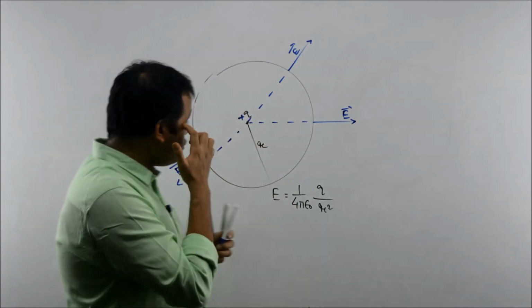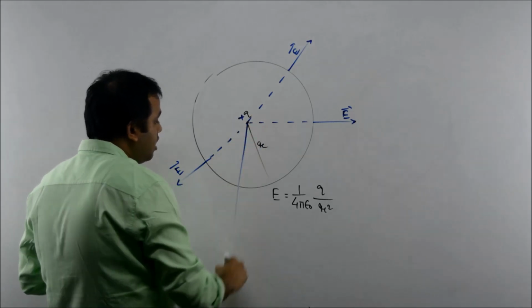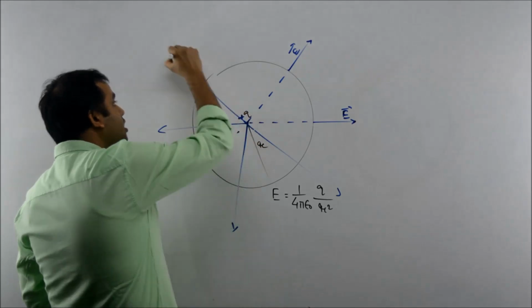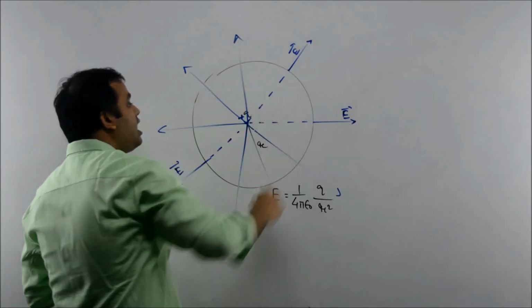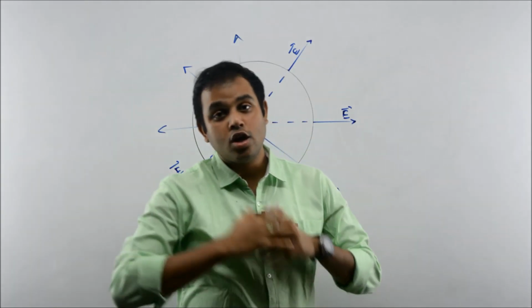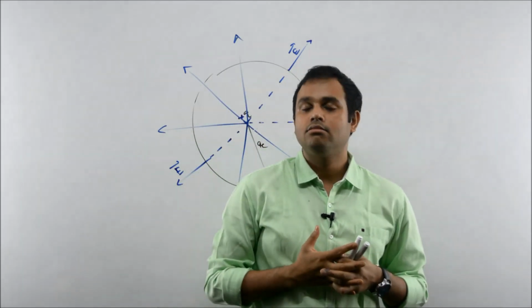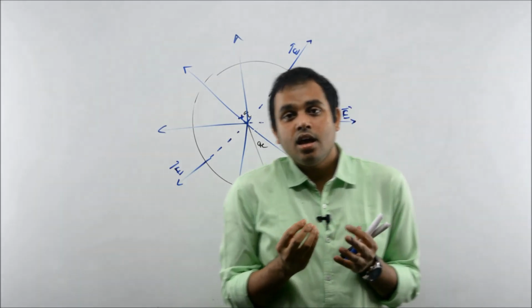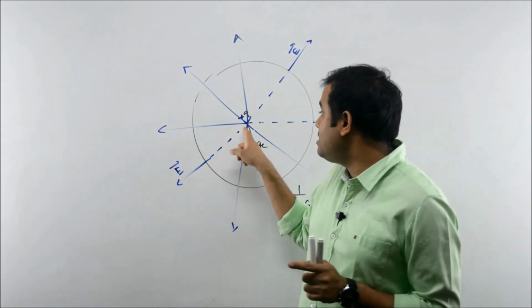Now if you see the direction of electric field, it looks spherically symmetric. That means, consider that you are at the center of this sphere.